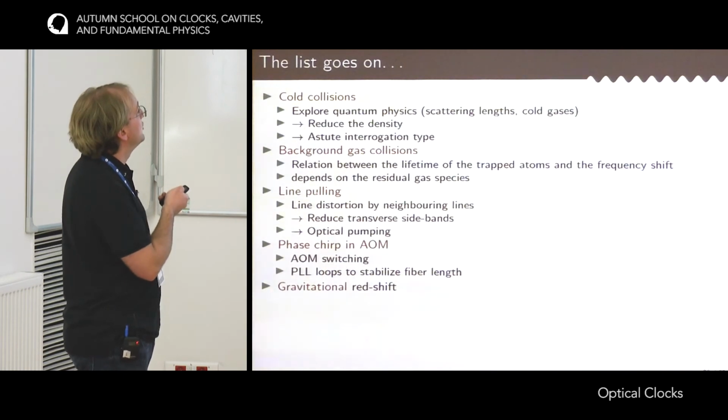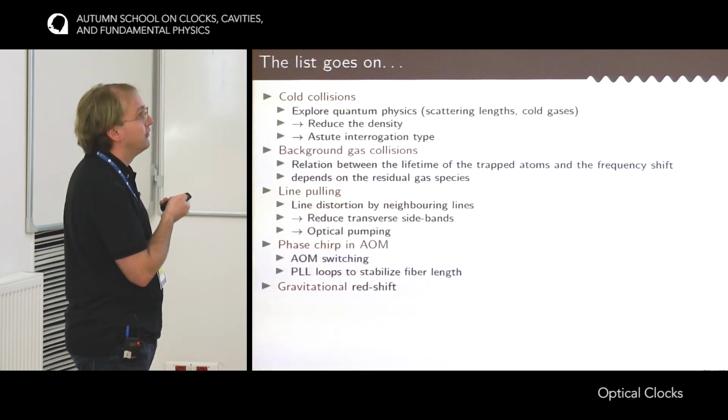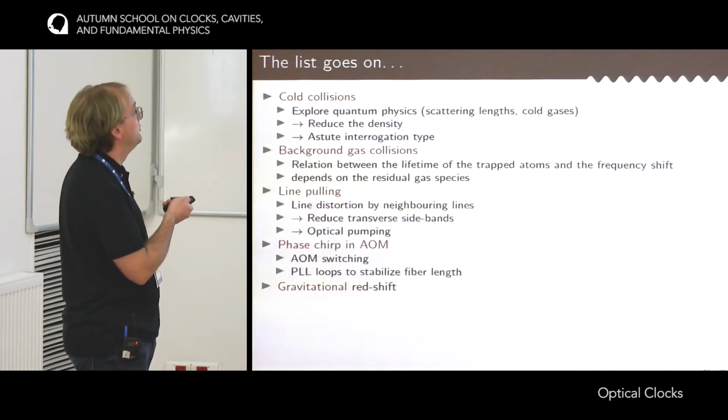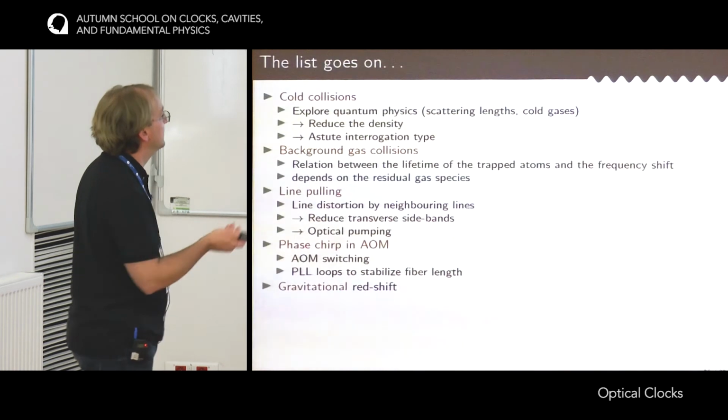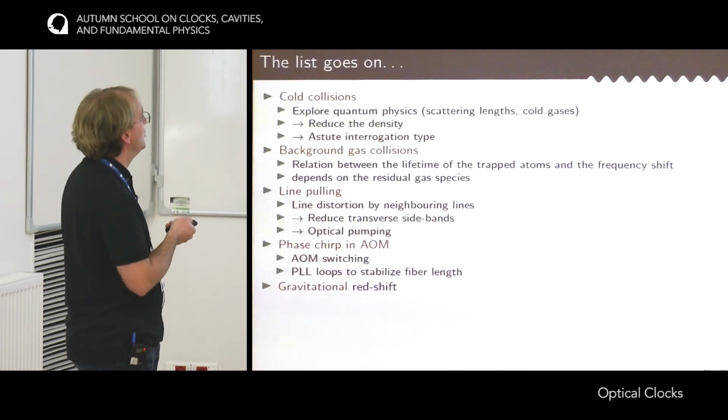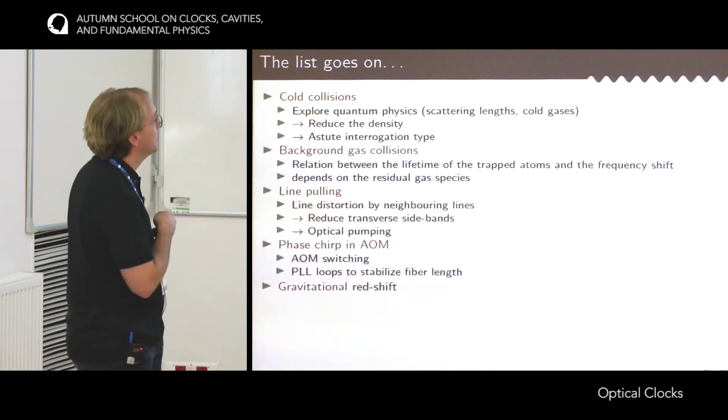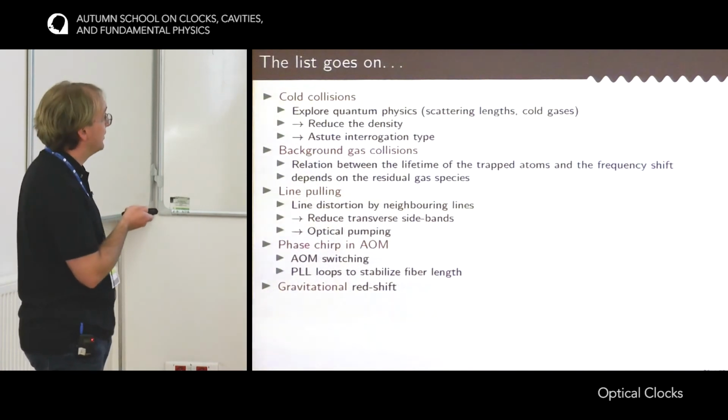Then you have some technical effects, so some line pulling due to the presence of nearby lines. You also have to consider phase chirp in the acoustic-optic modulator. When you switch on the AOMs to drive the clock transition, there is some thermal effect in the AOMs that introduces some phase shift. You have to measure the height of the clock in order to estimate the gravitational shift and so on.